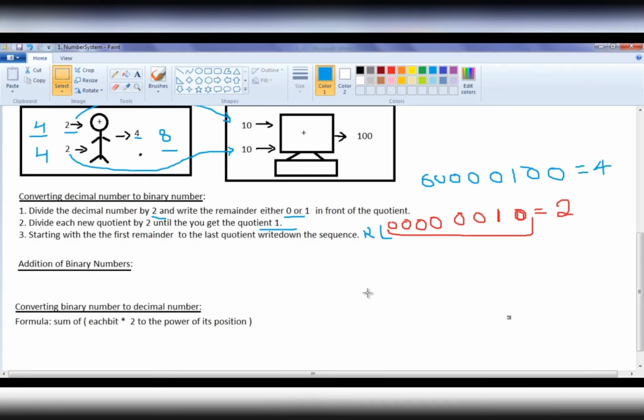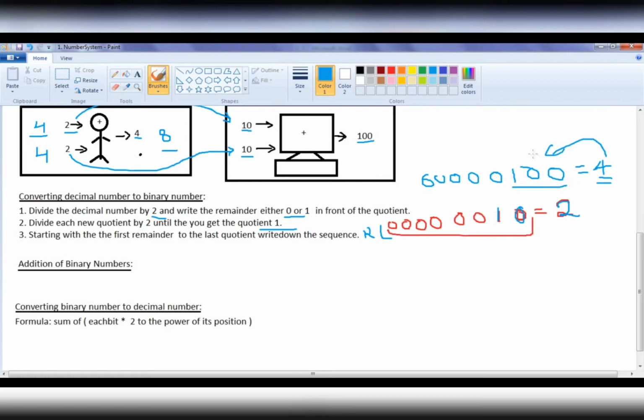Simple thing. Next, of course, now we know how to convert a decimal number to a binary number. And now you can see here we have 1 0 and 1 0. And you can see 1 0 indicates 2 in a binary number system. Then the computer performs the operation. Once it performs the operation, it gives us the result back 1 0 0. If it is a 3-bit machine, it returns 1 0 0. If it is a 4-bit machine, it returns 0 1 0 0. Now what that indicates, 1 0 0, it indicates 4, guys, right? Just now we have converted 4 to a binary number.